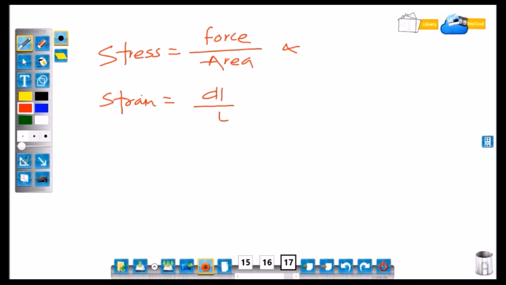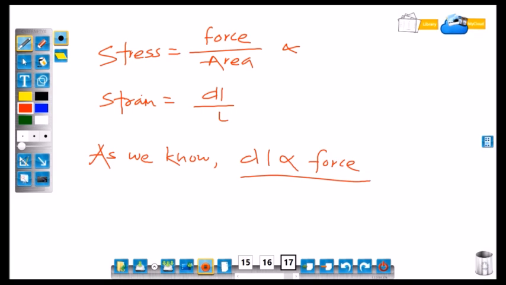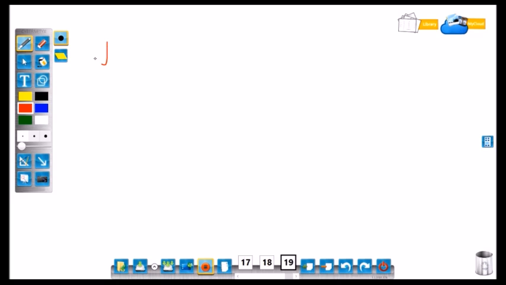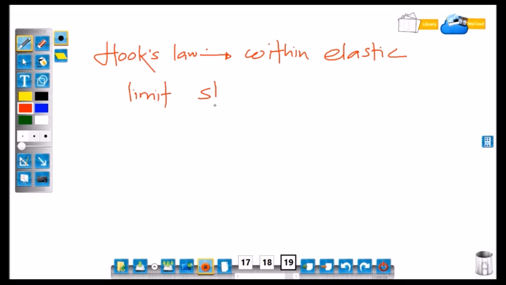As we know, delta L directly proportional to force, so stress will be directly proportional to strain. So according to Hooke's law, within the elastic limit, stress is directly proportional to strain.